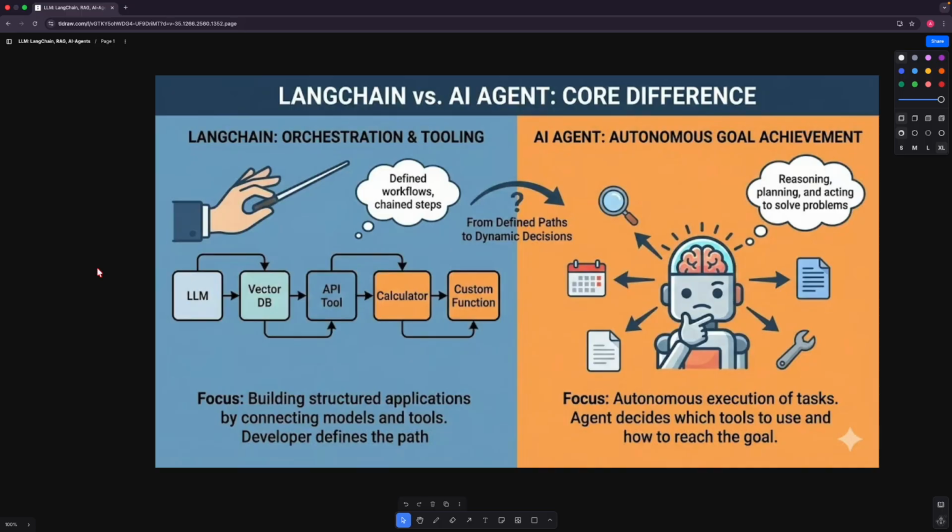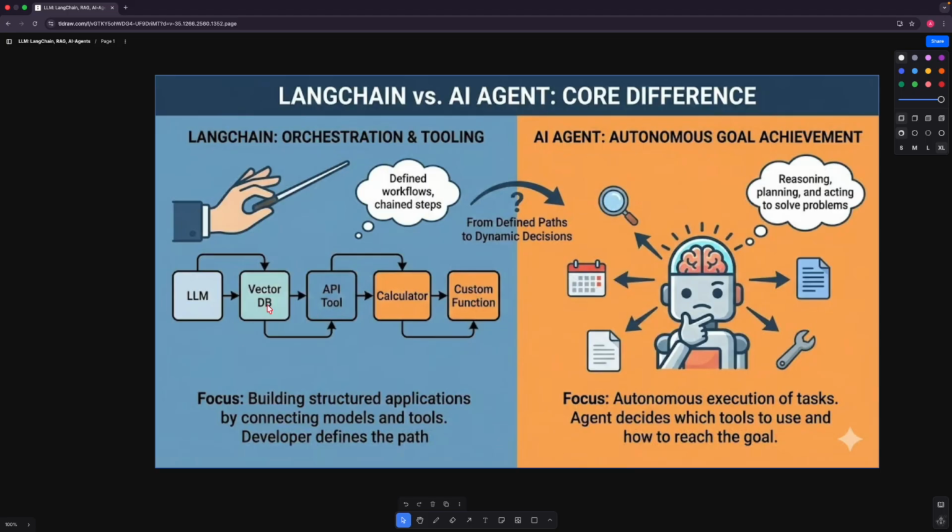And before that, let's understand what is the core difference between LangChain and an AI agent. So here, as we know, what is LangChain? LangChain is something that was working in predefined workflows, right? So we had an LLM, we had a vector database, that is RAG, then an API tool, then we had a calculator as a tool, and then the other custom functions.